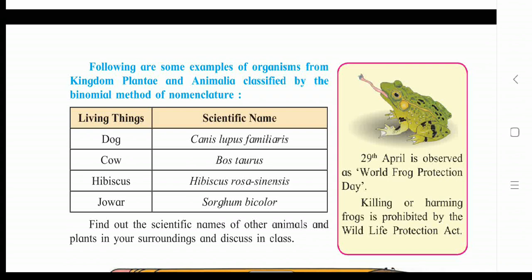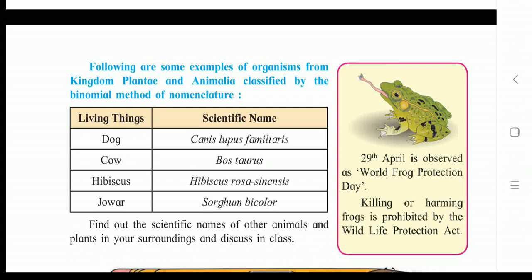And from the next video, we'll start with our exercise of the same lesson. There are 5 questions in your exercise. We'll complete them one by one in a proper way. Till that time, as today's homework, please find out with the help of Google more animals and plants in your surroundings and their scientific names.